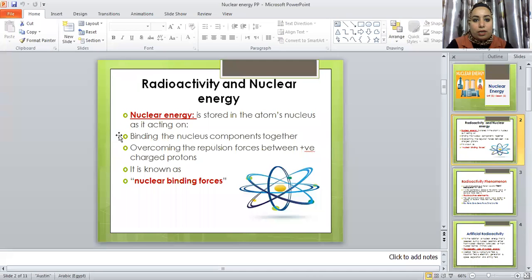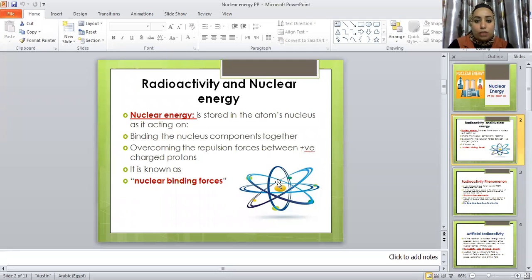Okay, let's start with the meaning of nuclear energy. What is nuclear energy? Nuclear energy is the nuclear binding force between atoms. As you studied before in prep, the atom consists of electrons and a nucleus. The nucleus consists of protons and neutrons.